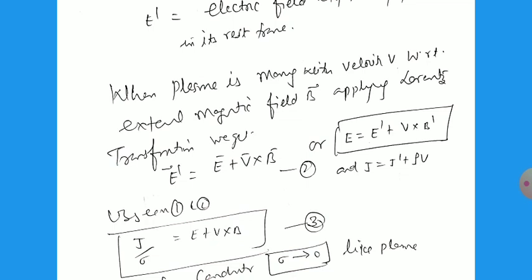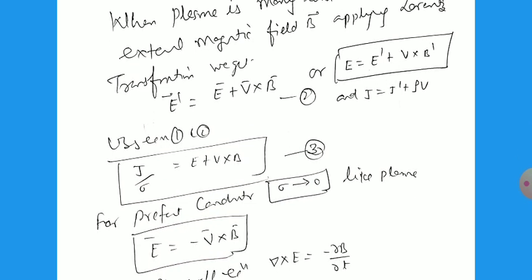Now for E dash, using the first equation, J by sigma equals E plus V cross B. For a perfect conductor like plasma, sigma goes to infinity. This is written wrongly here, please cancel it and change. So resistivity tends to zero, then E plus V cross B equals 0, so E equals minus V cross B.